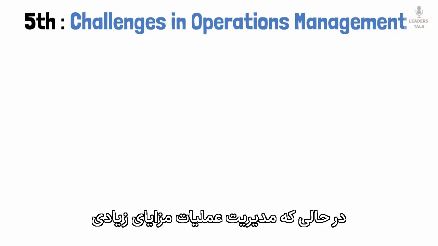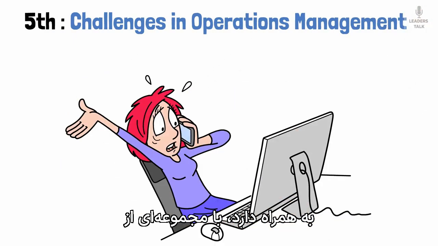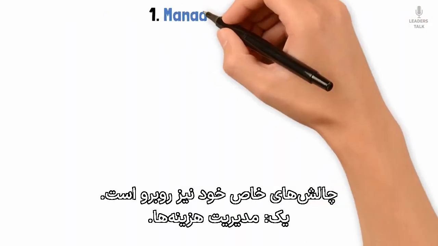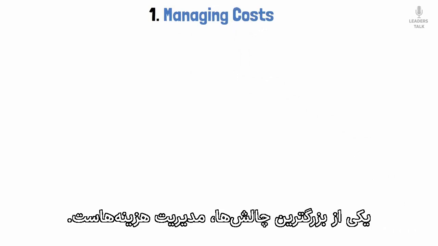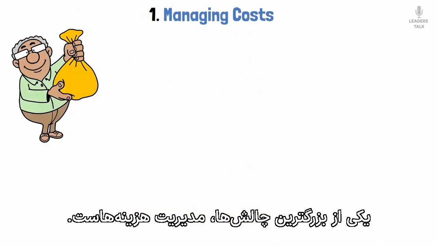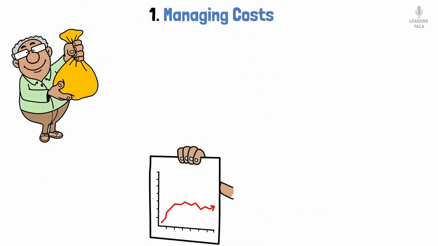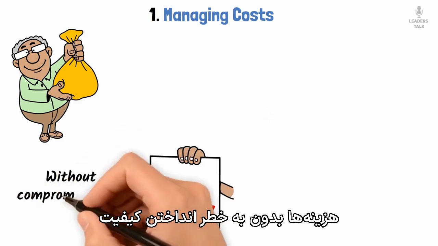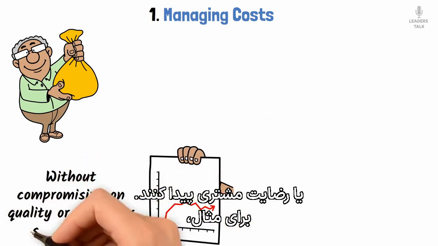Fifth, challenges in operations management. While operations management brings many benefits, it also comes with its own set of challenges. First, managing costs. One of the biggest challenges is managing costs. Companies have to find ways to reduce expenses without compromising on quality or customer satisfaction.